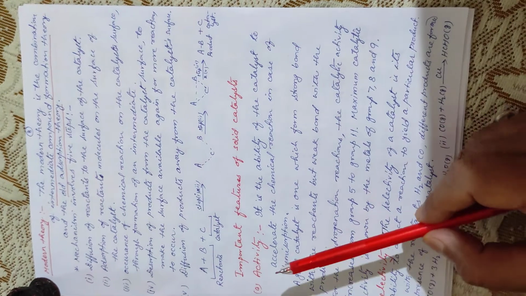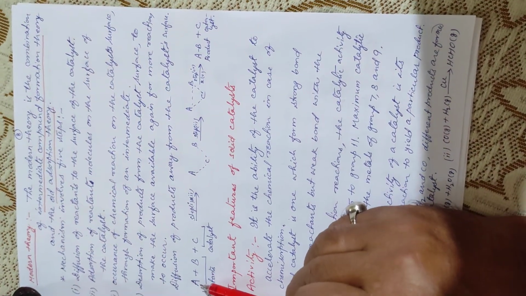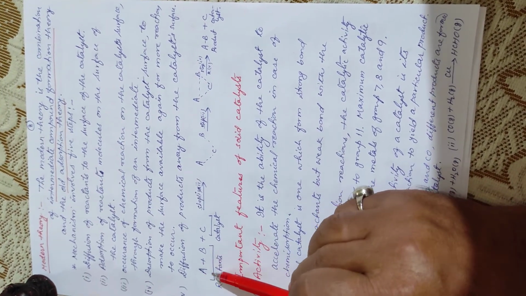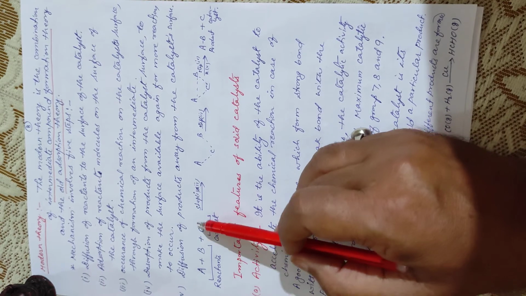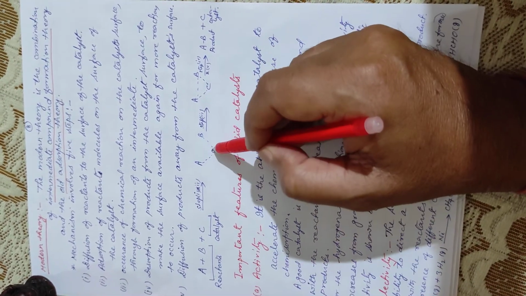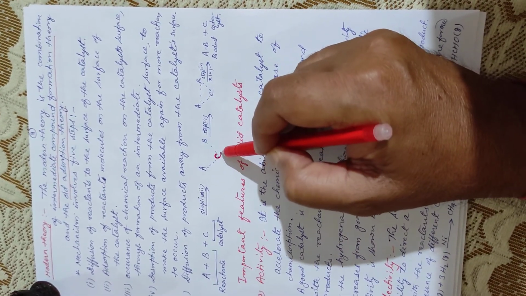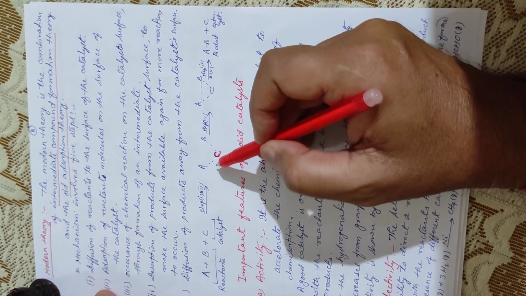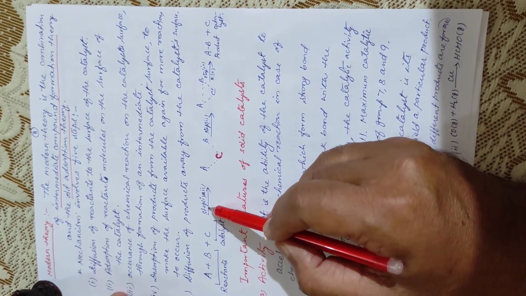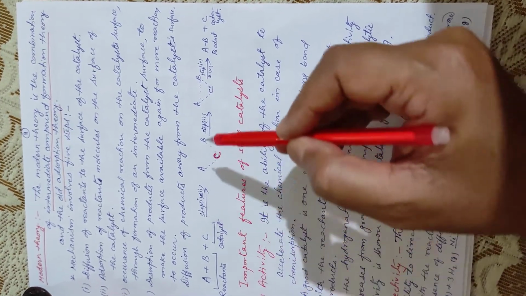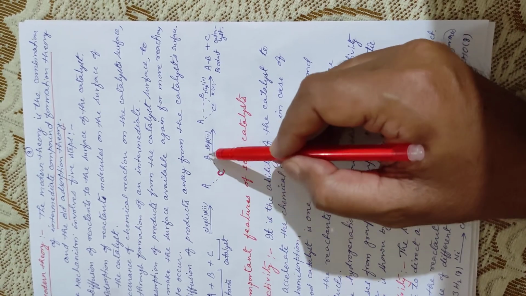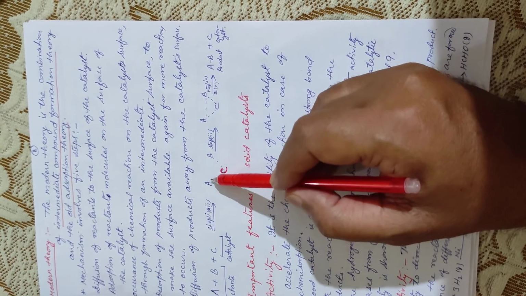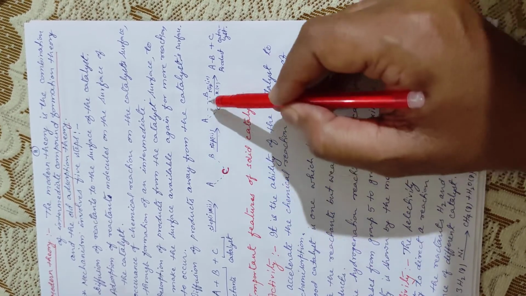Now, look at this example. Suppose A plus B plus C, I have taken it. A and B are reactants, C is the catalyst. So, on the surface of catalyst C, reactants A and B are diffused and adsorbed. So, it is step 1 and 2 I have mentioned here. Now, when A and B are coming on the surface of the catalyst, they come closer to each other. And step 3, they form an intermediate complex.